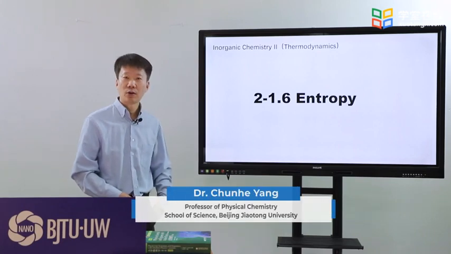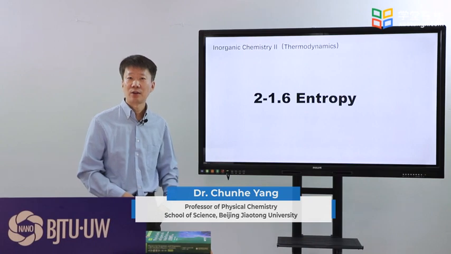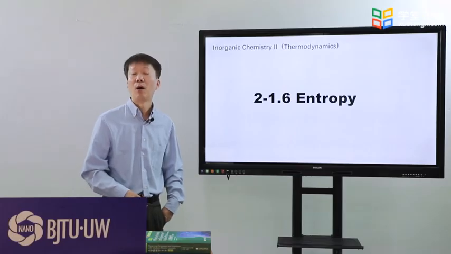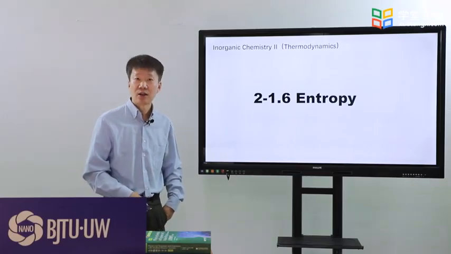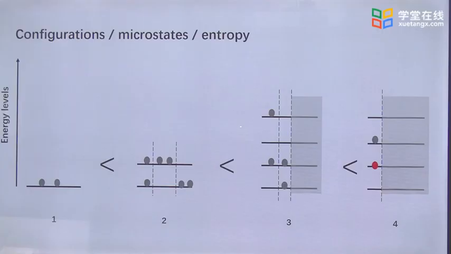Entropy is coined to describe the microscopic configurations, or microstates, of a system. The more possibilities of microscopic configurations, the larger the entropy. Or the more microstates, the larger the entropy. Now, let's discuss it in detail.